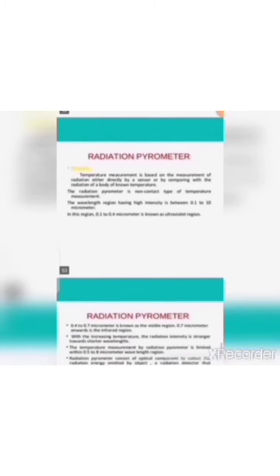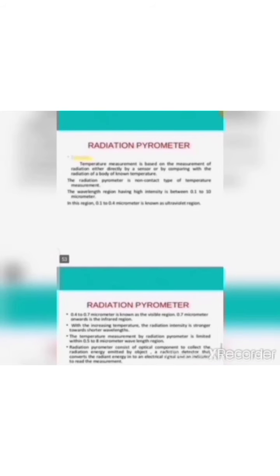Let's discuss the radiation pyrometer first. Radiation pyrometers measure the temperature based on the radiation directly emitted by that body.